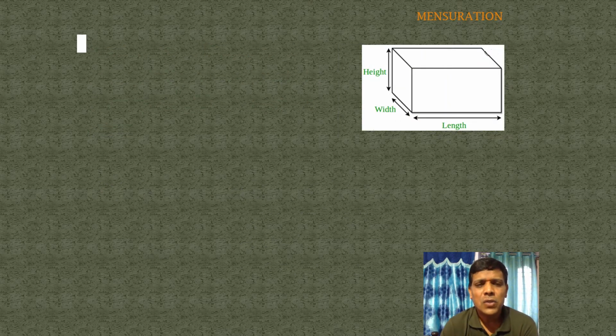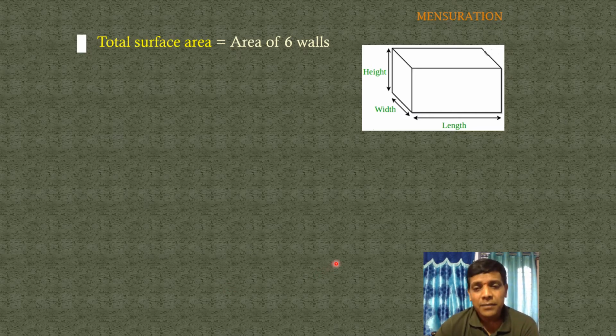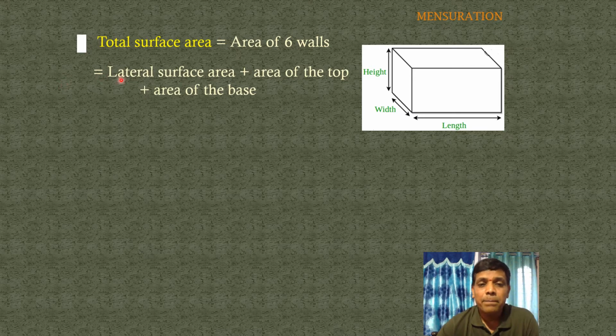Next, total surface area. Total surface area means area of 6 walls. The area of 4 walls means the LSA of a cuboid, plus the remaining 2 walls: the area of the top and the area of the base. So area of 6 walls means lateral surface area plus area of the top plus area of the base.